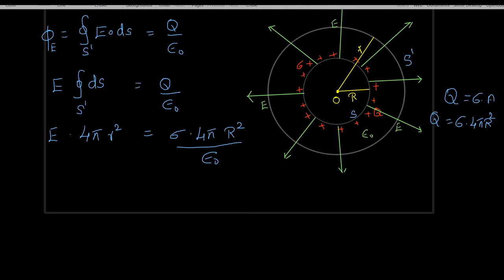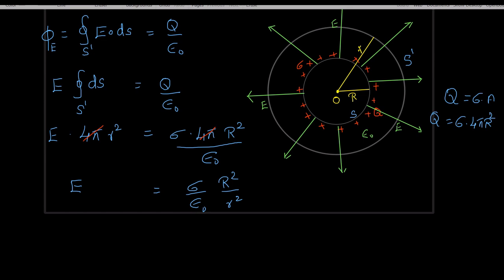Or on simplification we can cut the quantities 4 pi and 4 pi here. So E equal to sigma by epsilon naught into capital R square divided by small r square.